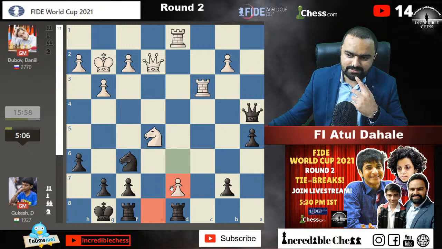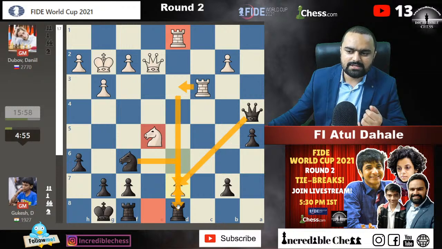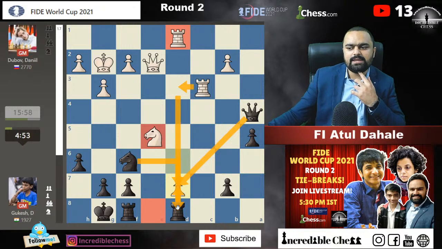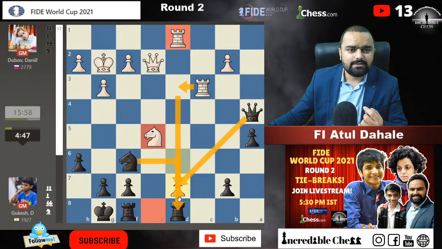Okay, knight to d7 is one of the ideas here. There are 1, 2 and 3 attackers, and white is having only 2 attackers. But the point is, if you play knight to d7, then anytime I think this rook will be pinning this knight. So should we go for that or not? That is the question in this situation. Gukesh is in big trouble, that's what I will say.